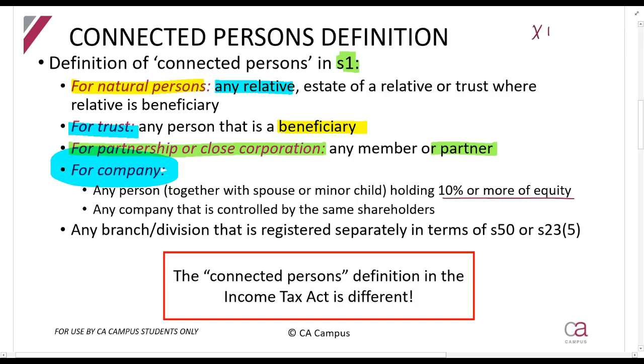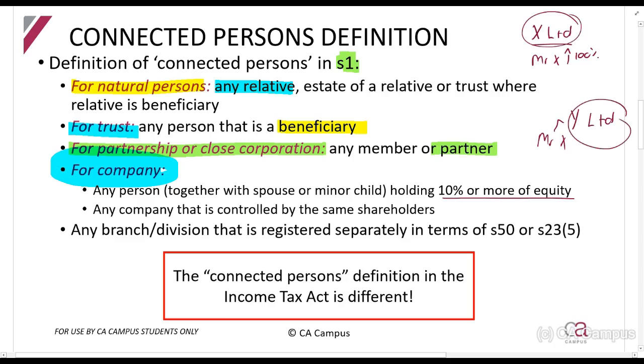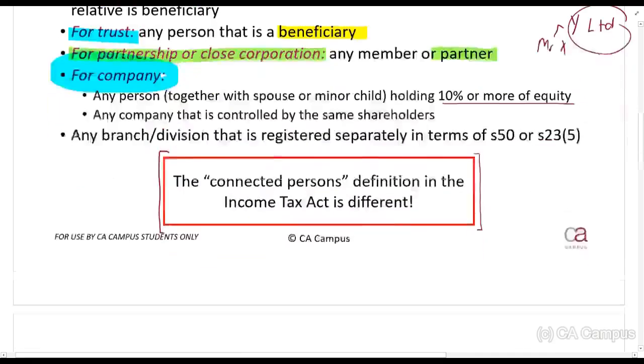So let's say here's X Limited, and Mr. X has 100% of the shares in X Limited. If Mr. X also owns Y Limited, then X Limited and Y Limited will be considered connected persons. And then there's a comment here. We're not going to have to worry about it too much right now, but in the Income Tax Act, the definition of connected persons is a little bit different.